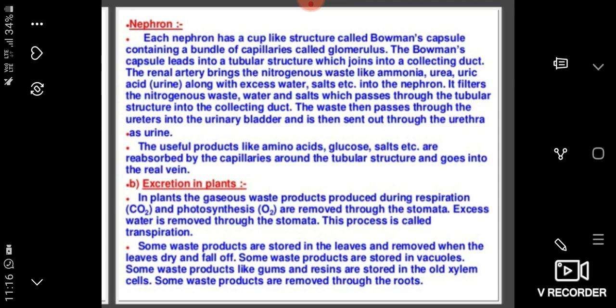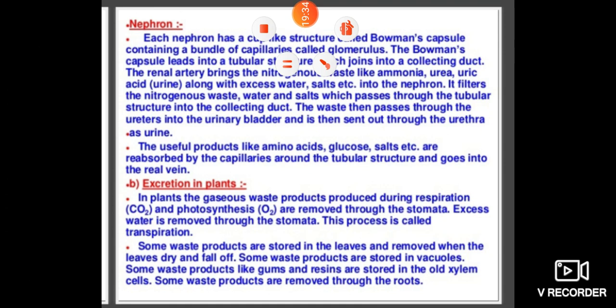And then excretion in plants. How does excretion take place in plants? Let us see about that. In plants, the gaseous waste products produced during respiration and photosynthesis, carbon dioxide and oxygen, are removed through the stomata.